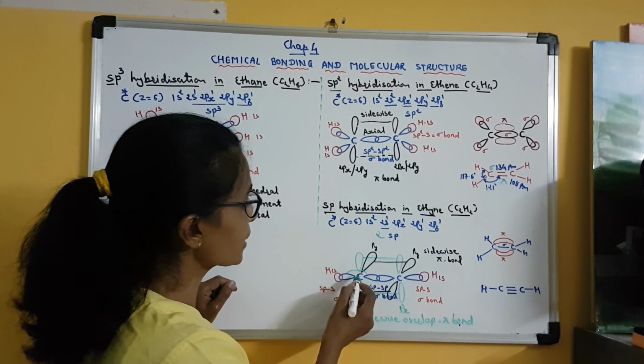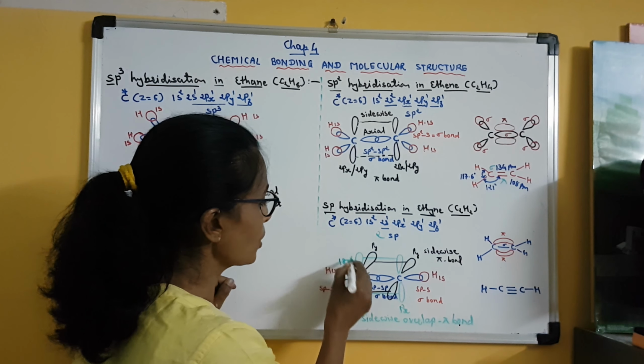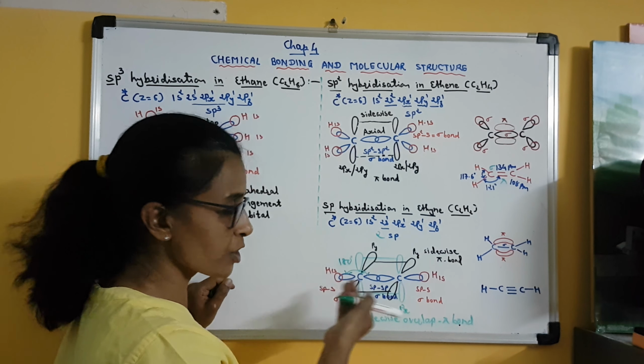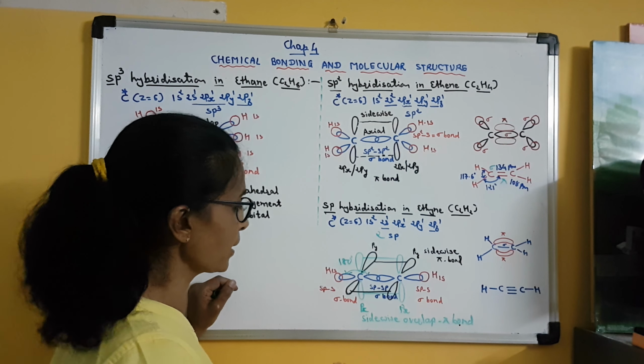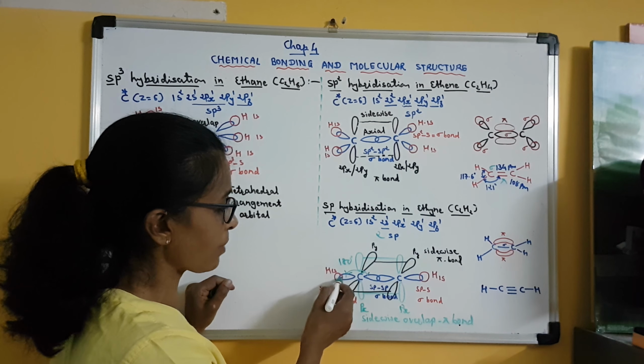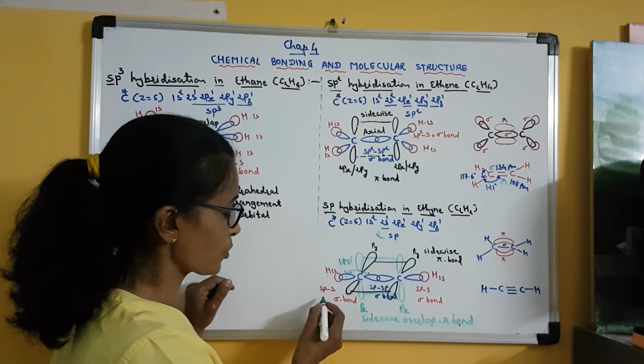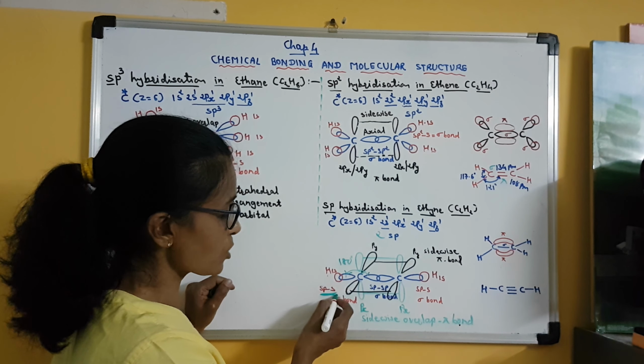Clear? So here this other sp orbital is oriented opposite to the first sp orbital. Clear? And this sp hybrid orbital of carbon will overlap with the 1s atomic orbital of hydrogen. So this is sp-s overlap.